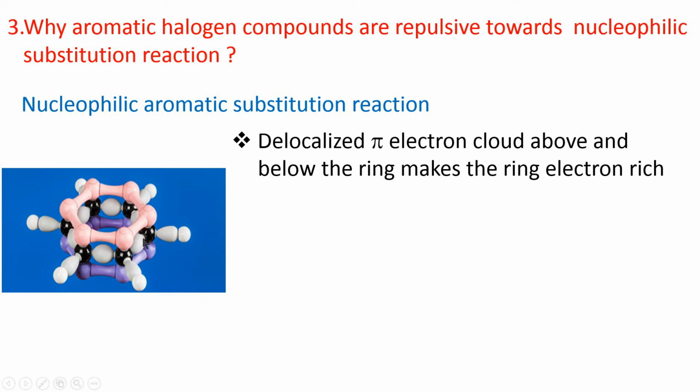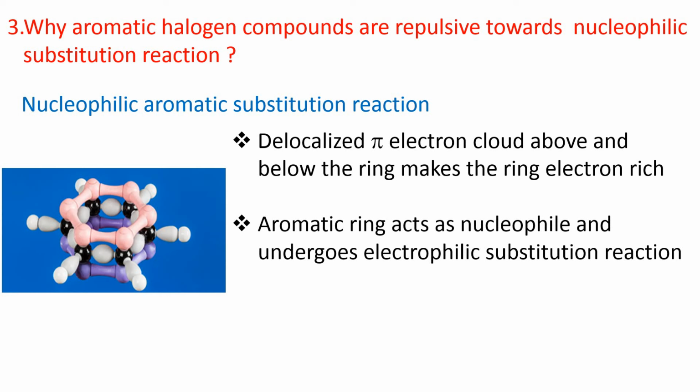So, this is the aromatic or benzene ring, and the p orbital of each carbon atom containing 1 electron overlaps sidewise and forms a continuous pi-electron cloud above and below the ring, and this makes the ring electron rich.